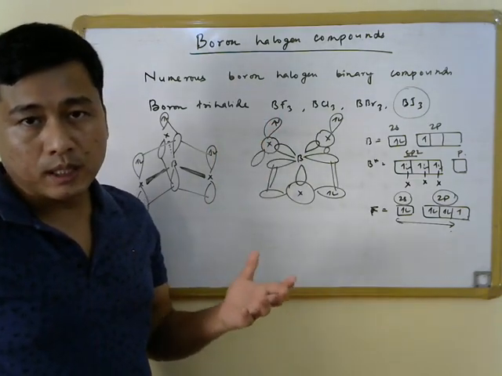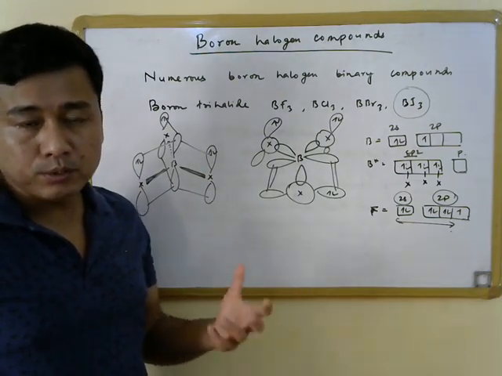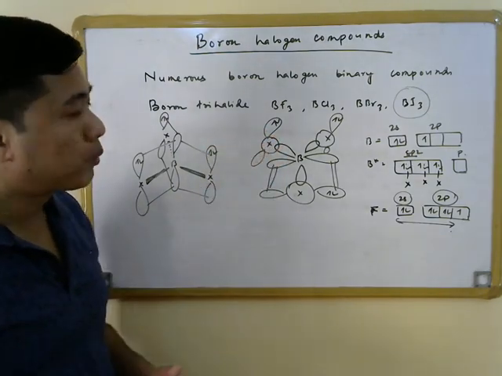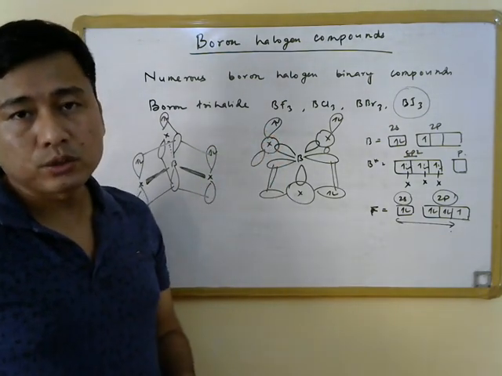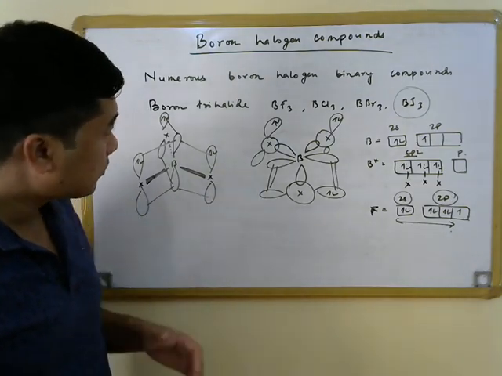The way boron hydrogen compounds or B2H6, we have seen, form Lewis acid base adducts with different Lewis bases, similarly, boron trihalides can also form Lewis acid base adducts, and